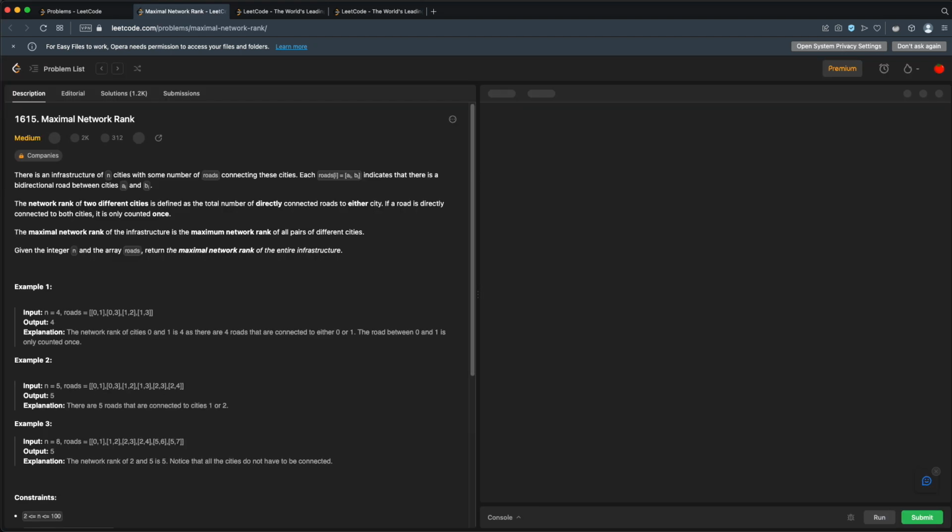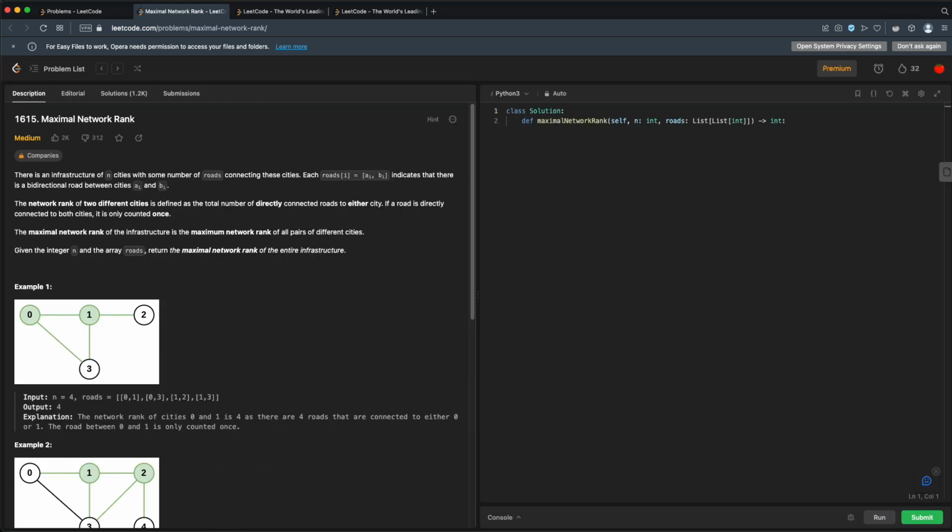Today we're doing LeetCode problem 1615, Maximal Network Rank. This is a medium problem. There is an infrastructure of n cities with some number of roads connecting these cities. Each road's index i is equal to a sub i, b sub i, indicates that there is a bidirectional road between cities a and b.